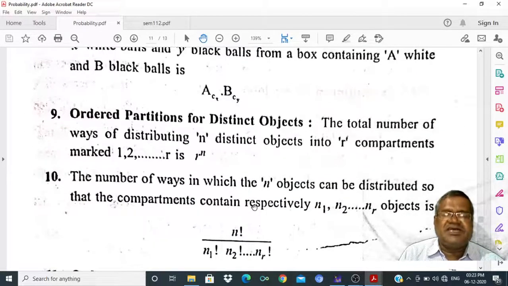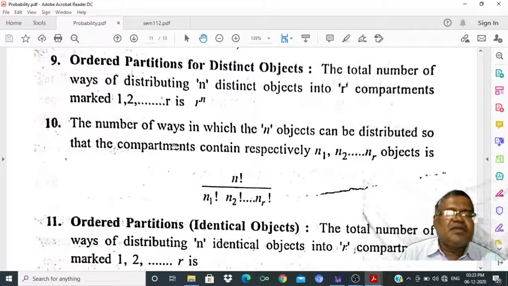Ordered partitions of distinct objects: the total number of ways of distributing n distinct objects into r compartments marked 1 to r is r power n. The number of ways in which n objects can be distributed so that the compartments contain respectively n1, n2, ..., nr objects is n factorial by n1 factorial, n2 factorial, ..., nr factorial.